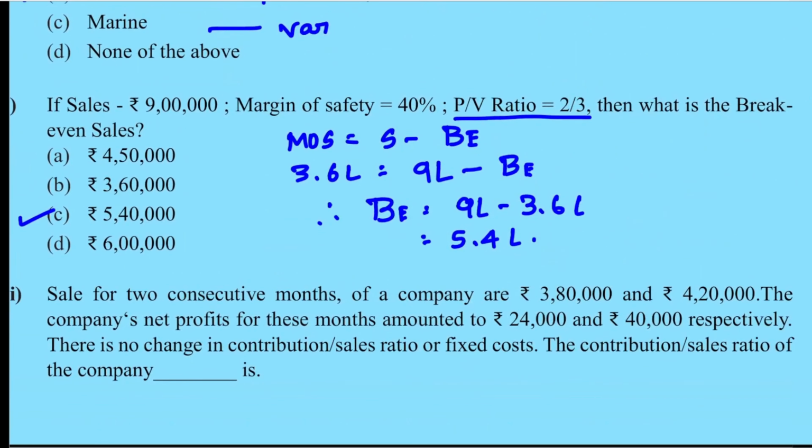So next question. Sales for 2 consecutive months of a company are 3.8 lakh and 4.2 lakh. The company's net profit for these months amount to 24,000 and 40,000 respectively. There is no change in contribution sales ratio or fixed cost. The contribution sales ratio of the company is. So which formula should you use here? The formula is PVR is equal to change in profit divided by change in sales.